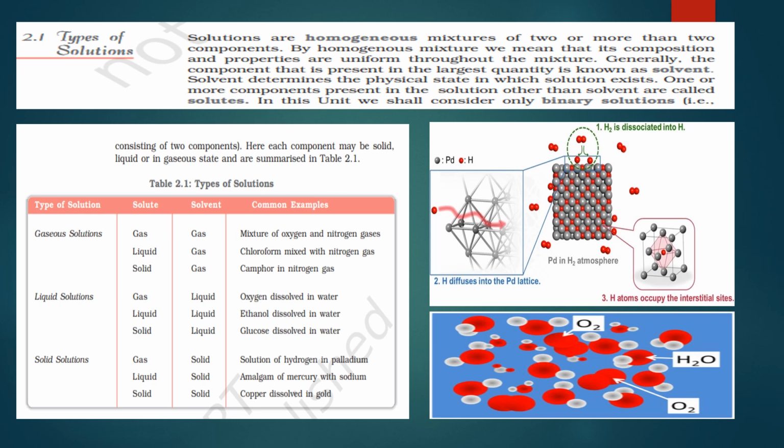In this case, the amalgam of mercury with sodium is a type of alloy that is formed by combining liquid mercury with solid sodium metal. So here the solid is sodium metal, and the liquid is mercury.